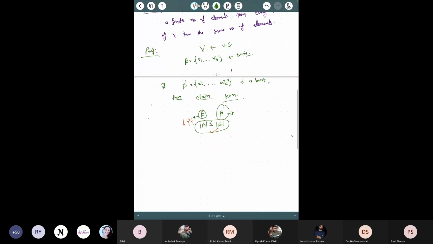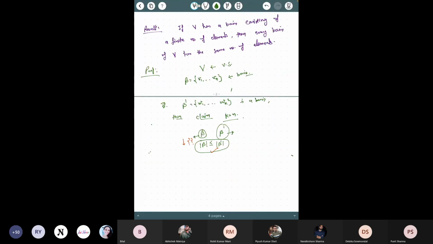Yes. Okay, so what I was saying here, whatever argument you gave is correct. The only thing is that you have to justify this here. Just say something more: why, if B dash is a maximal linearly independent set and B is a linearly independent set, is the cardinality of B less than or equal to the cardinality of B dash? And the second idea is also true. Just justify more why this is true.